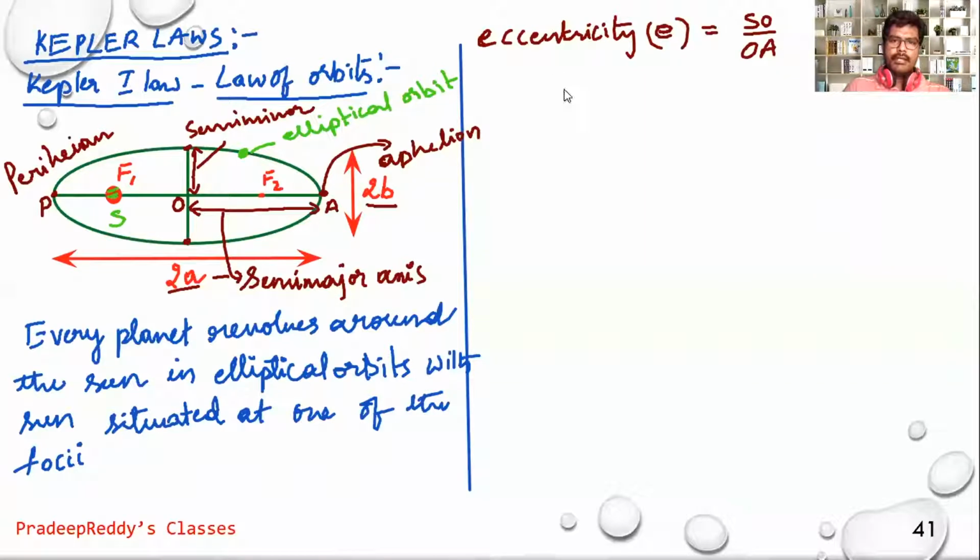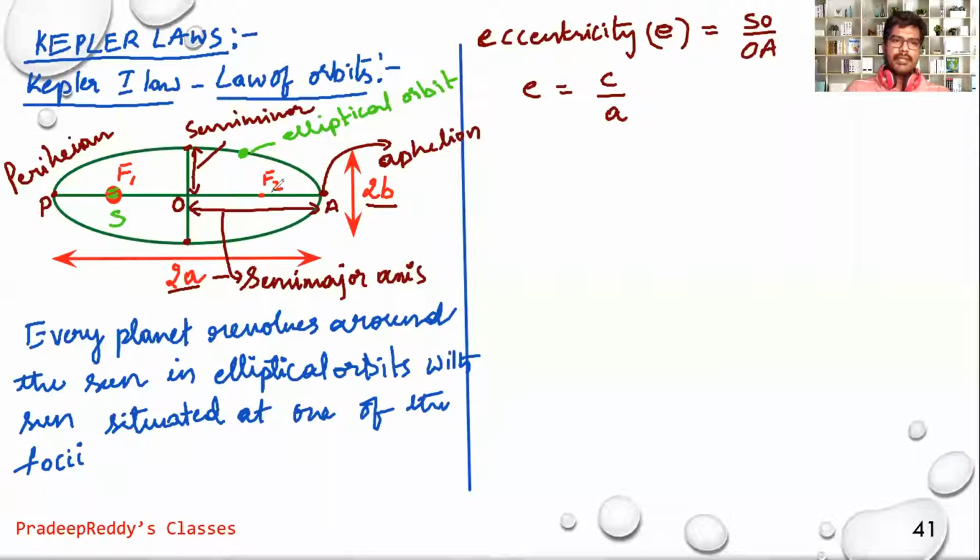From here you can write eccentricity e as e equal to c divided by a.